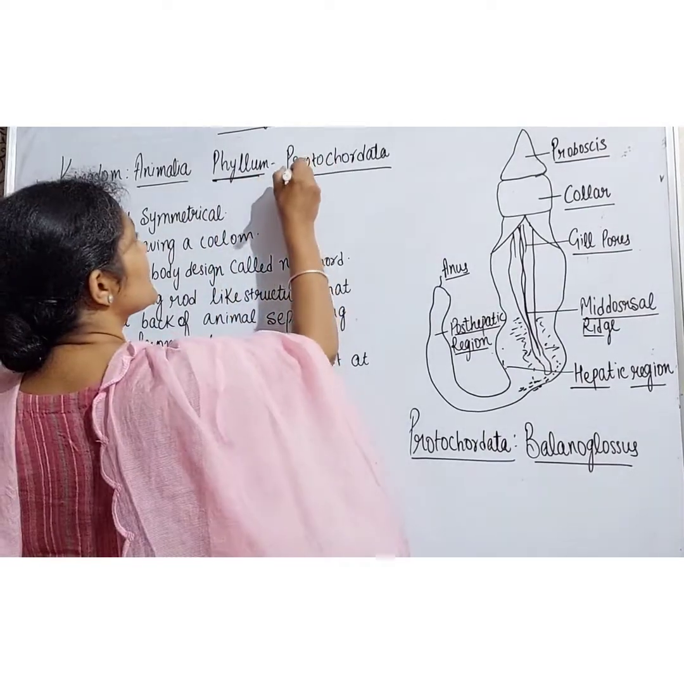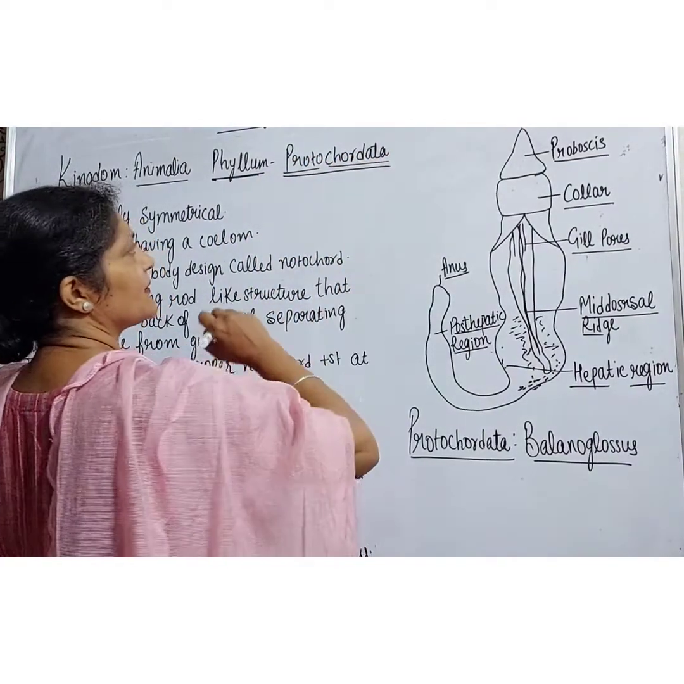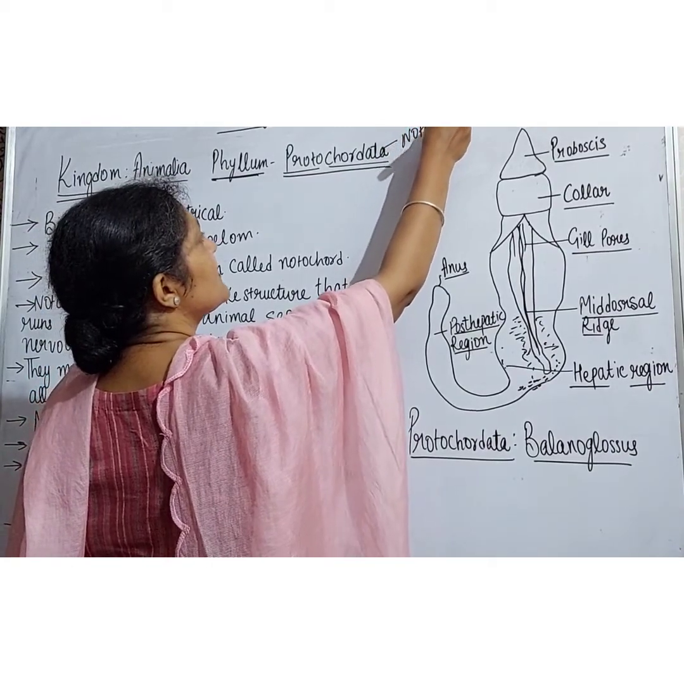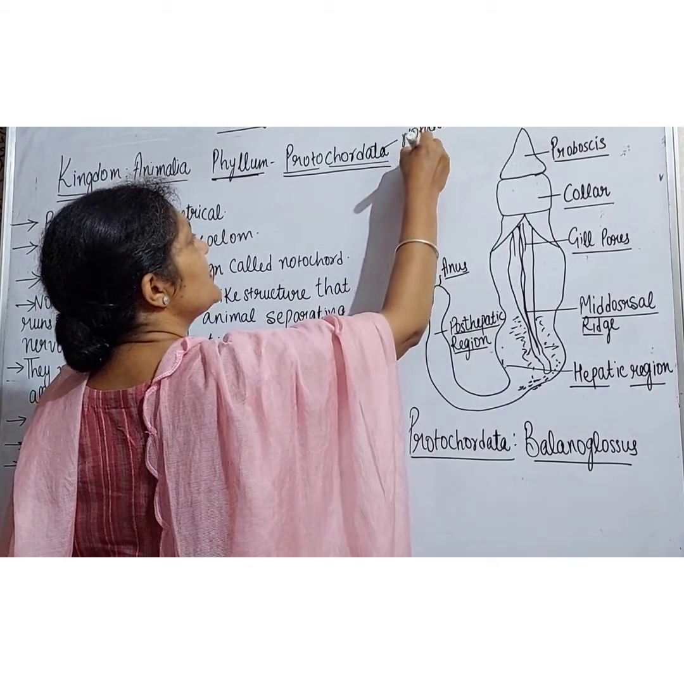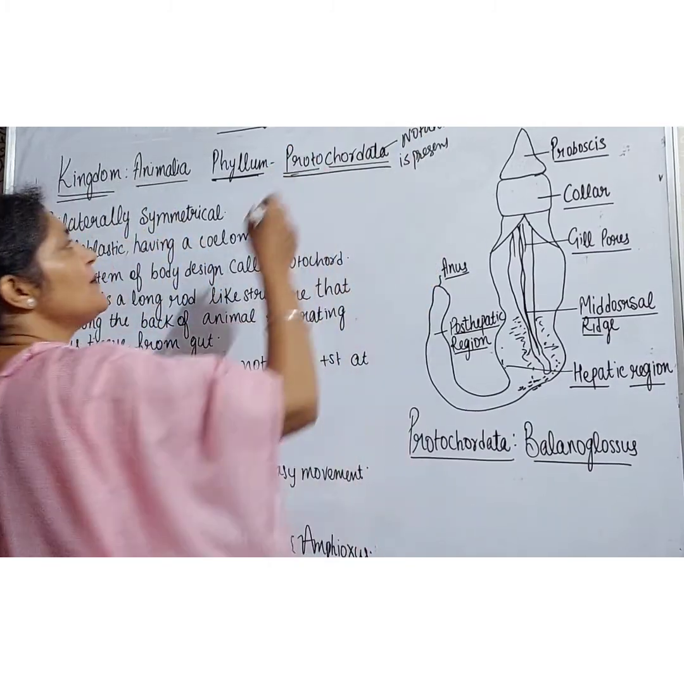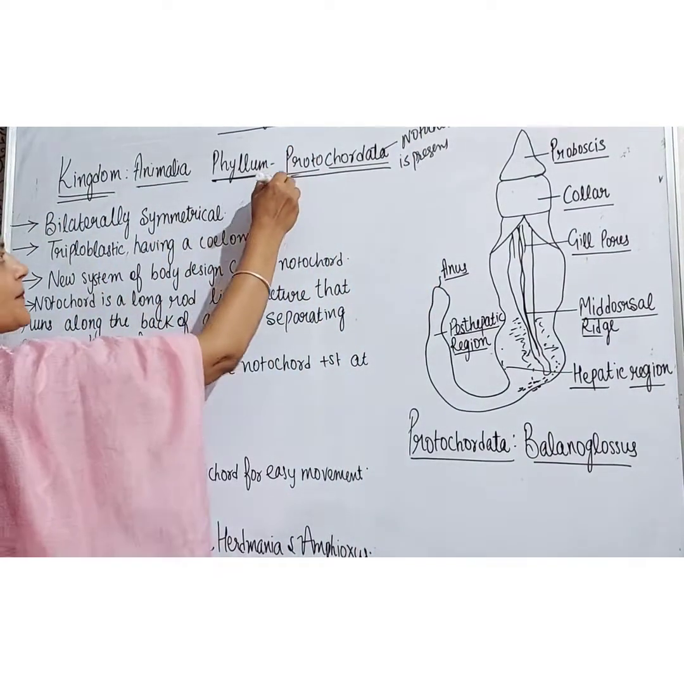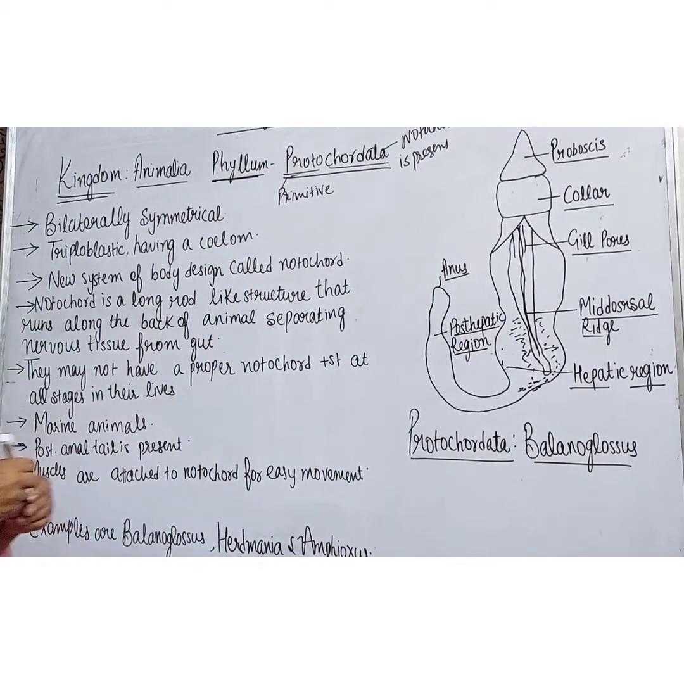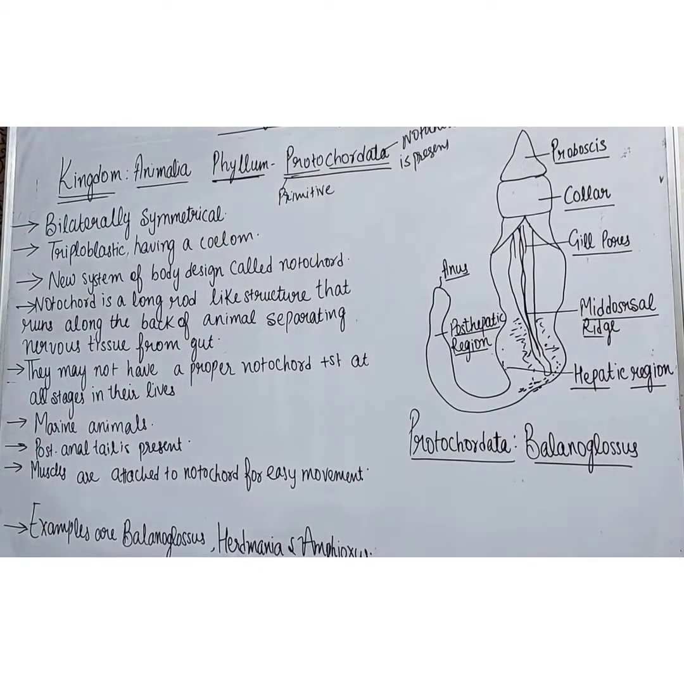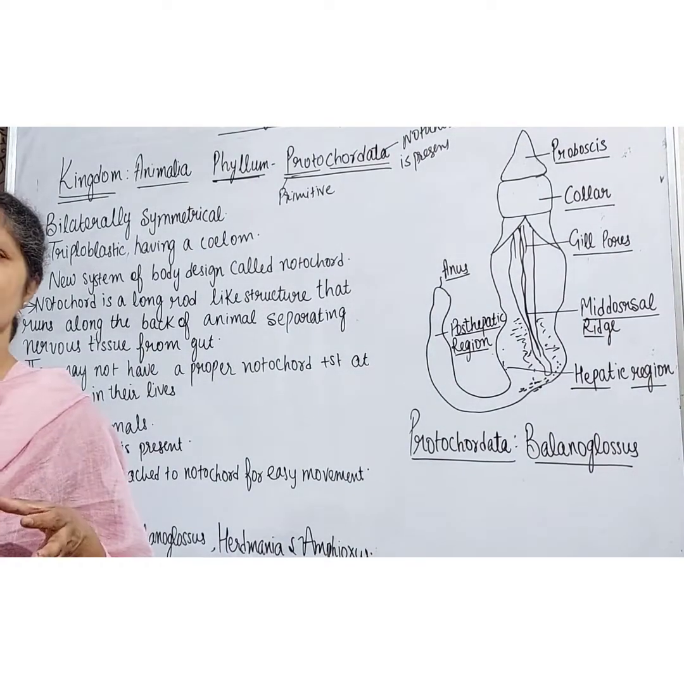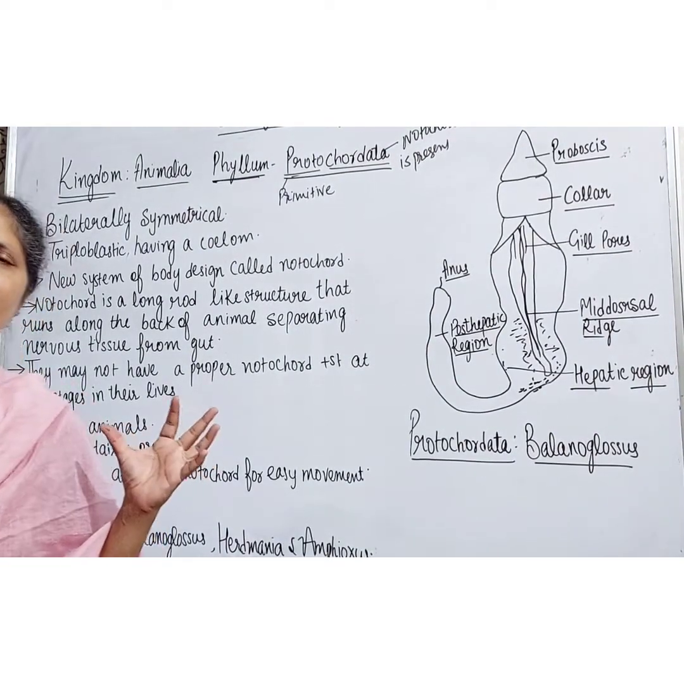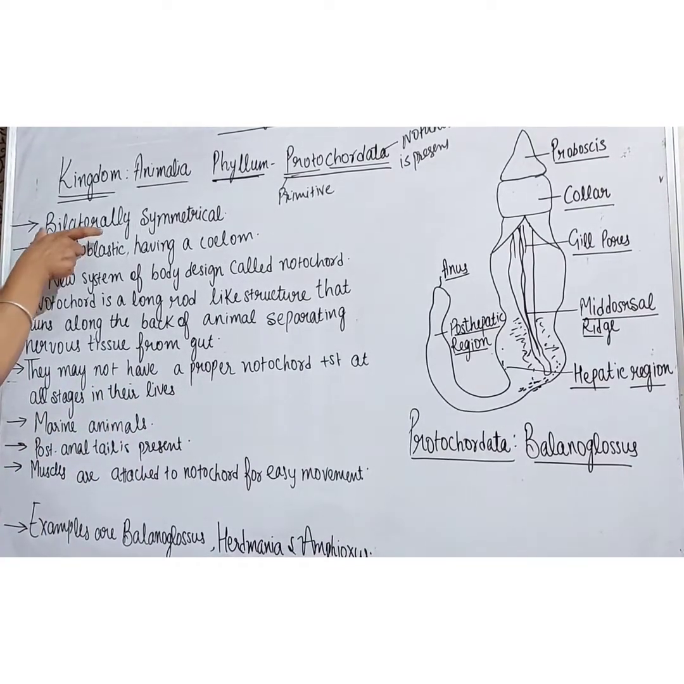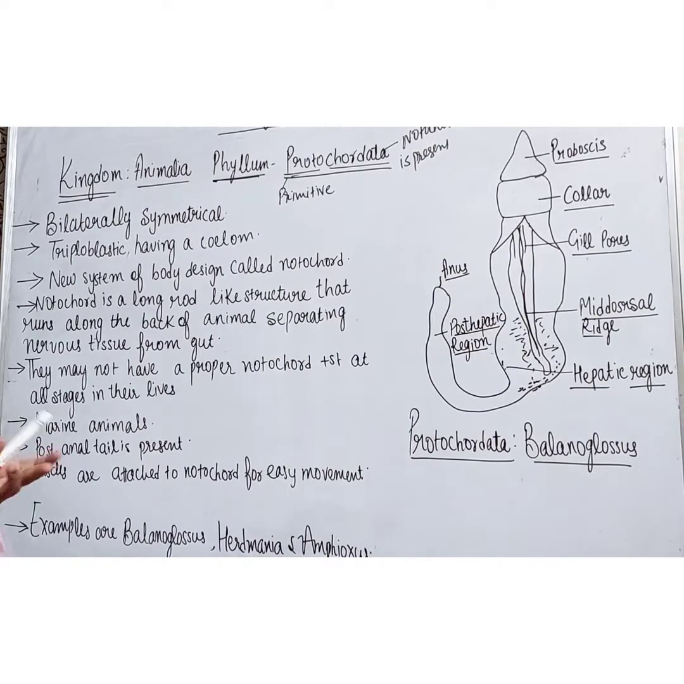We have now two words, proto and chordata. Chordata means chordates, notochord is present. Right students? And proto means old, primitive. Proto means primitive. So these are the primitive chordates. Now we will see the various features of the animals belonging to the phylum Protochordata.